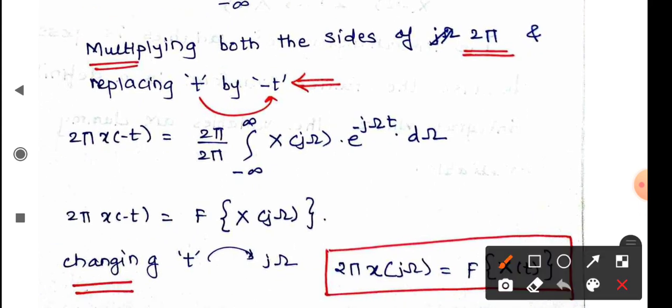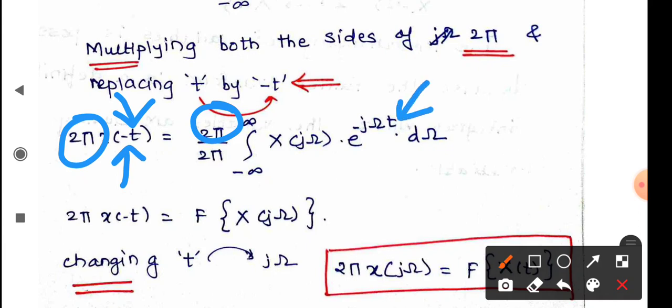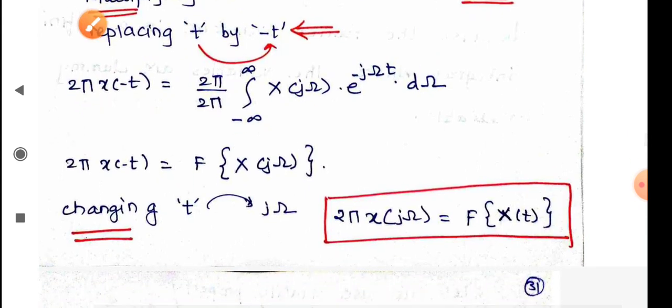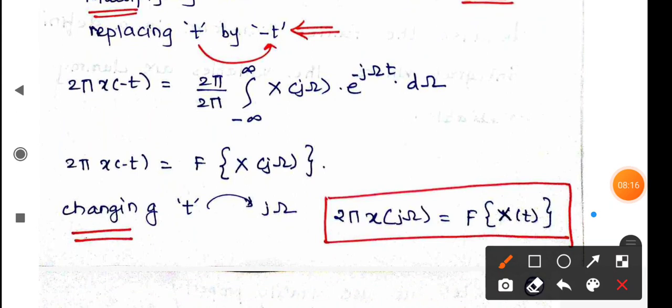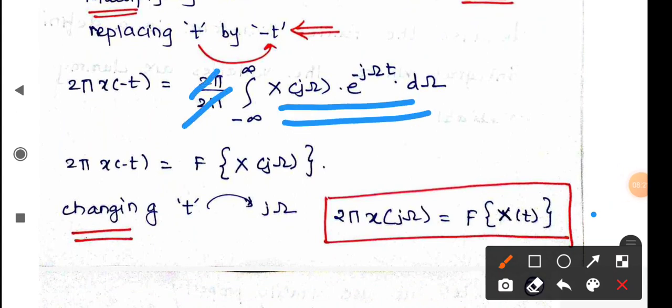See here, I have multiplied this particular thing also with 2 pi, this thing also with 2 pi. Here it was earlier t, now it is minus t. Here it was earlier plus t, now it is minus t. I have replaced t by minus t, right? These two changes I have done. Now see, if I observe this particular equation here, this form is the same, isn't it?